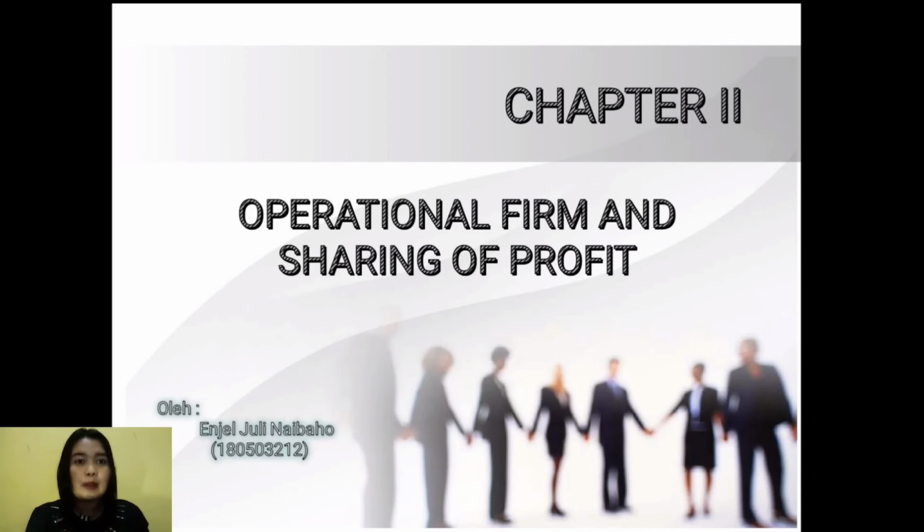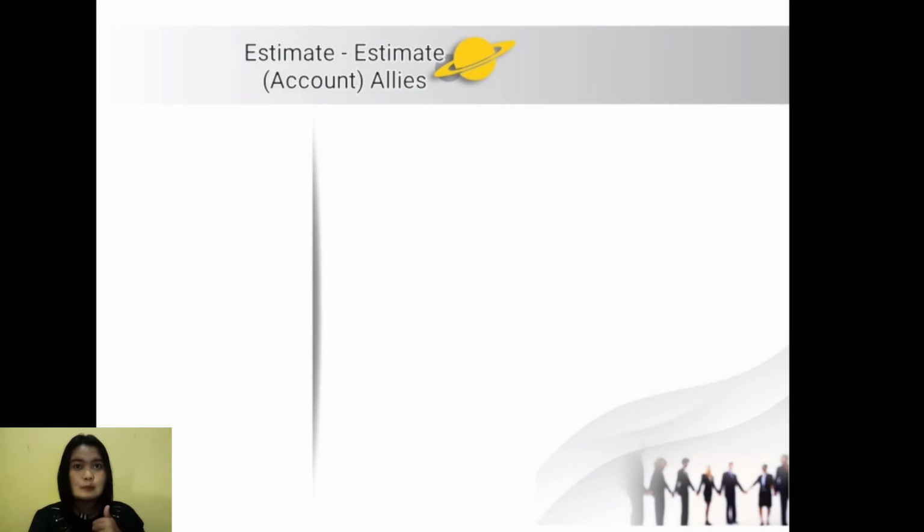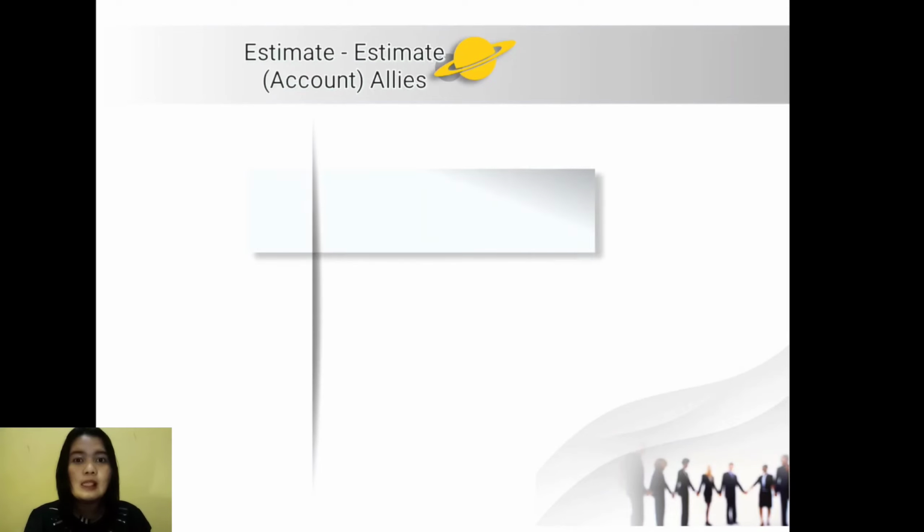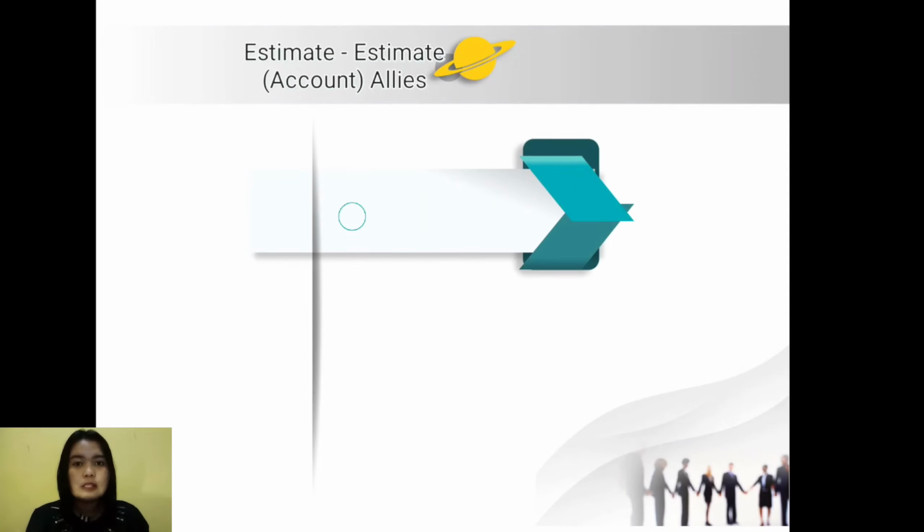Okay, I will explain about Chapter 2, Operational Firm and Sharing of Profit. Number 1. Estimate account elite. According to the Rabin 1989, estimate that record transactions related to firm partners comprise the following estimates. A. Capital estimates. All ownership rights in the partnership firm are combined in a single estimate called capital.